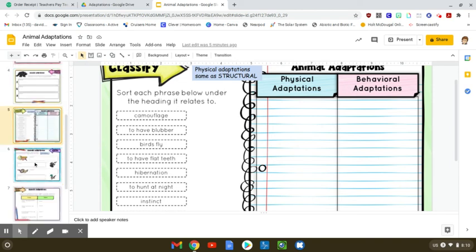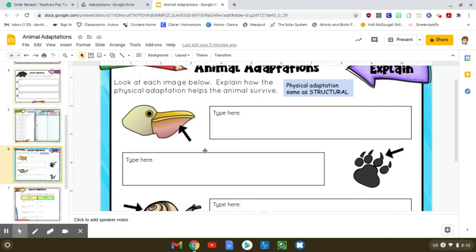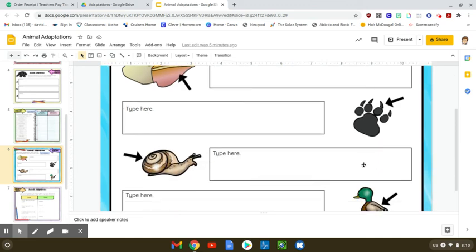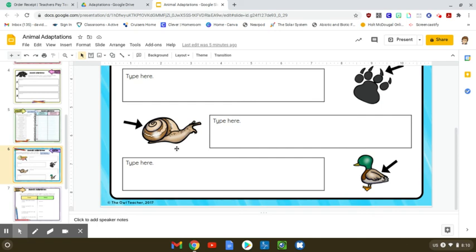Okay, fairly simple. Then on this page, I want you to look at each image and explain how the structural adaptation helps the animal survive. So here, I want you to tell me how that bill helps that bird survive. How do these claws help an animal survive? How does that shell help an animal? And how do the feathers help the animal here? Yes, this is pointing at the feathers. Okay.